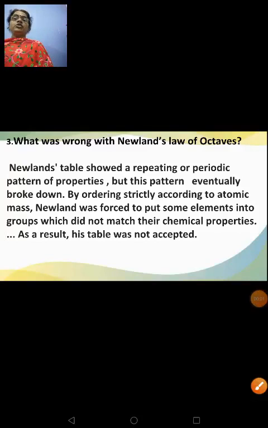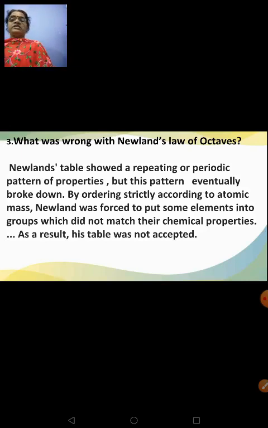What was wrong with Newland's law of octaves? It's nothing but the limitation. Depending on the weightage, you can answer, right? So here, I've given the answer like this. Newland's table showed a repeating or periodic pattern of properties, but this pattern eventually broke down. By ordering strictly according to atomic mass, Newland was forced to put some elements into groups which did not match their chemical properties. As a result, this table was not accepted.